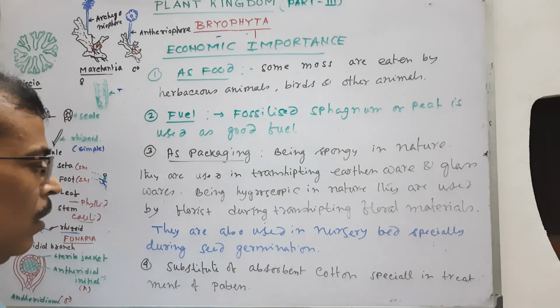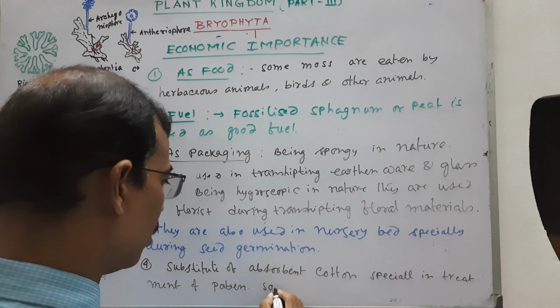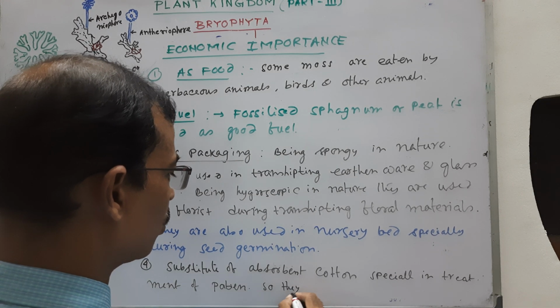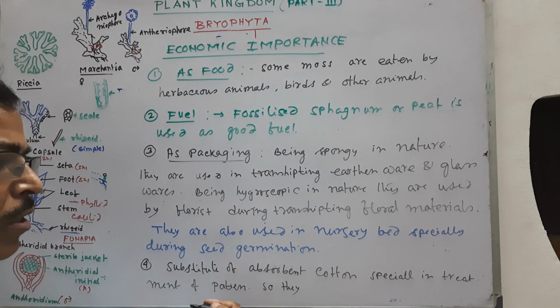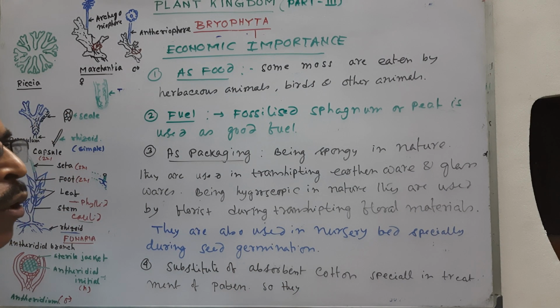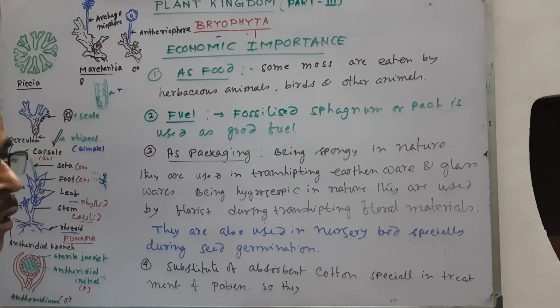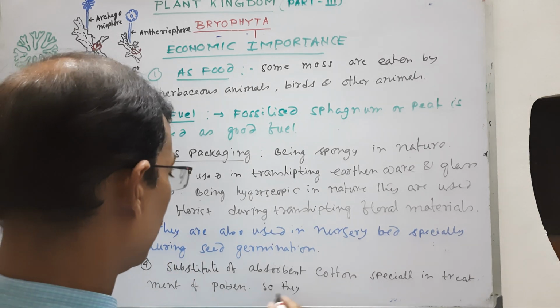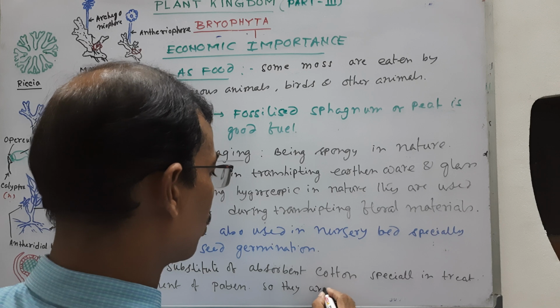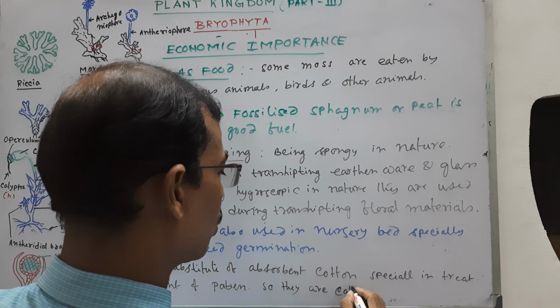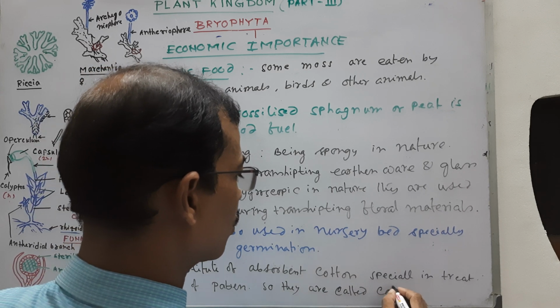So they are called cotton moss. These sponges were used in huge amounts in northern European countries, especially during the Second World War. So they are called cotton moss.